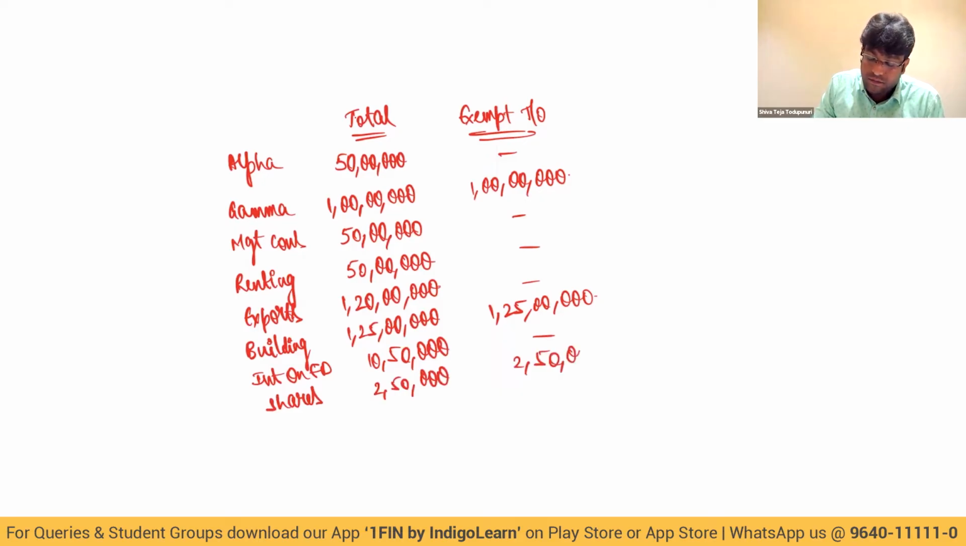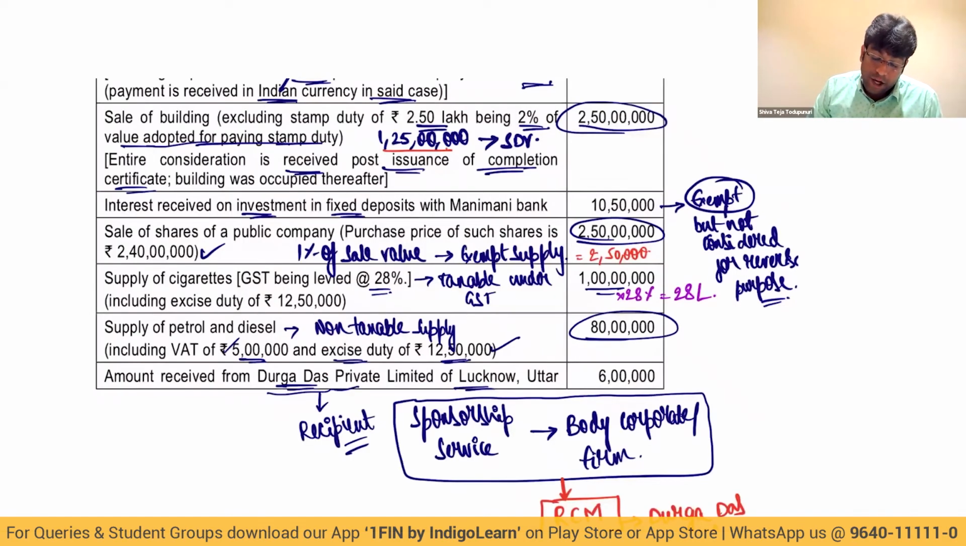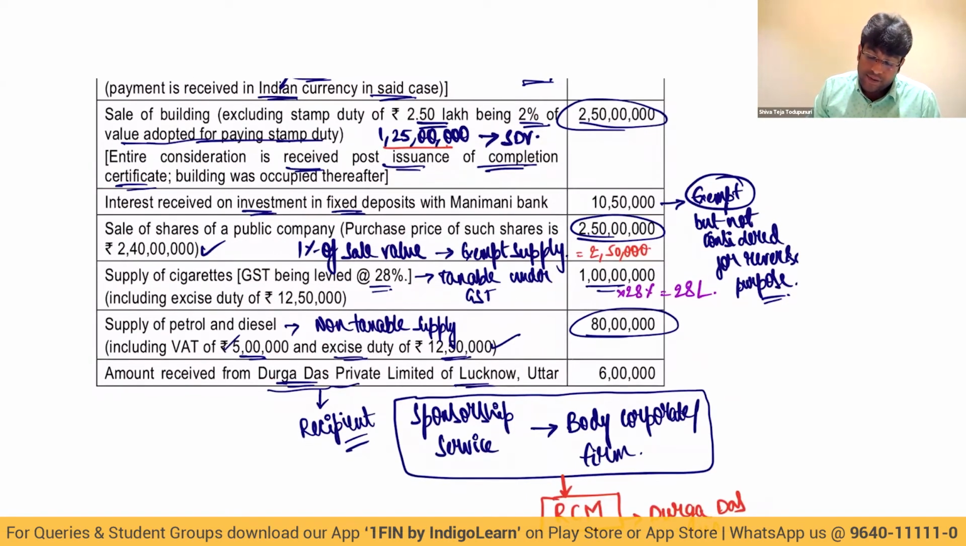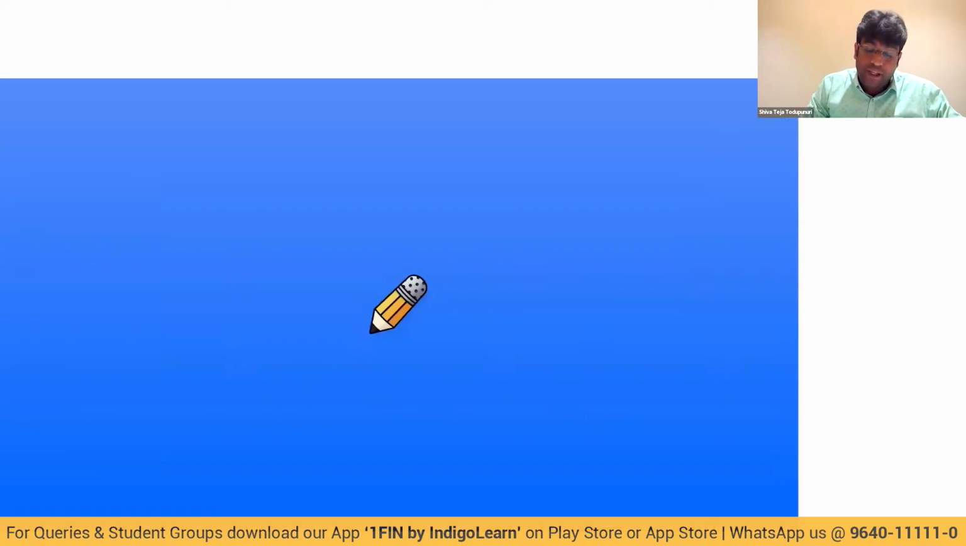Supply of cigarettes. What is the figure, my dear friends? 1 crore, but that is including excise duty of 12,50,000. So from the 1 crore figure, if I reduce 12,50,000, it comes to 87,50,000.